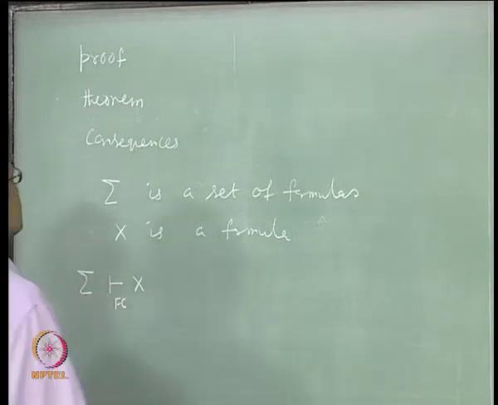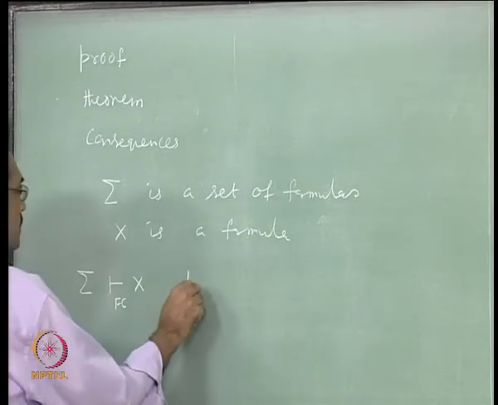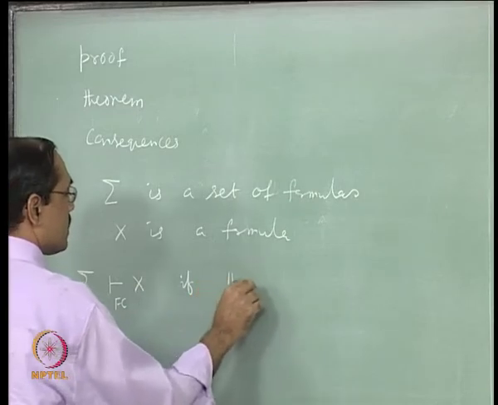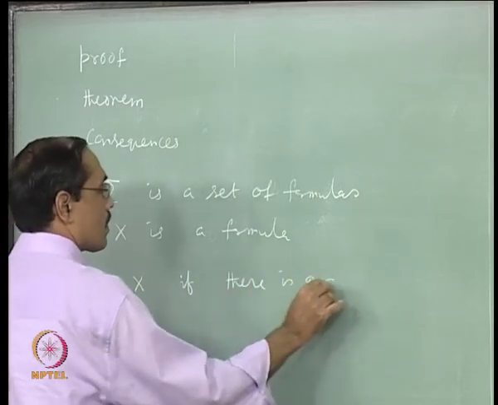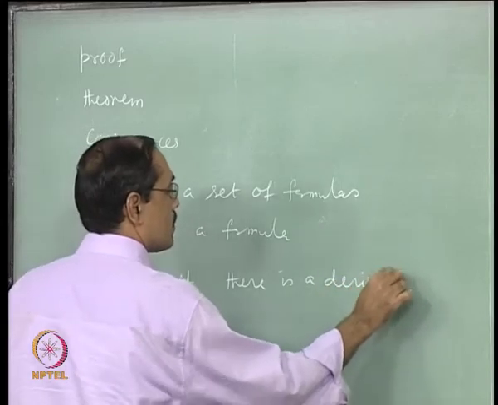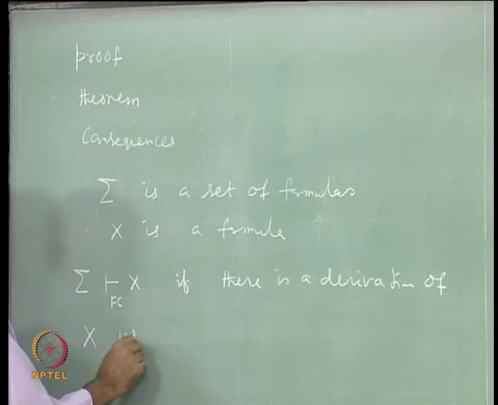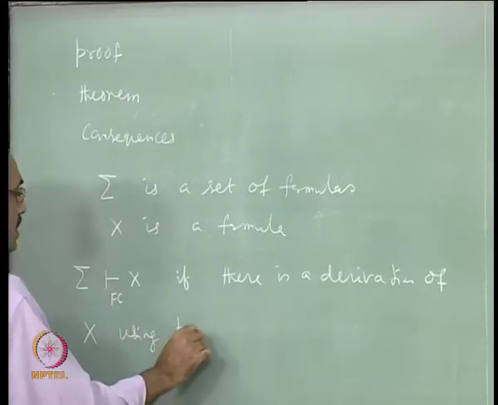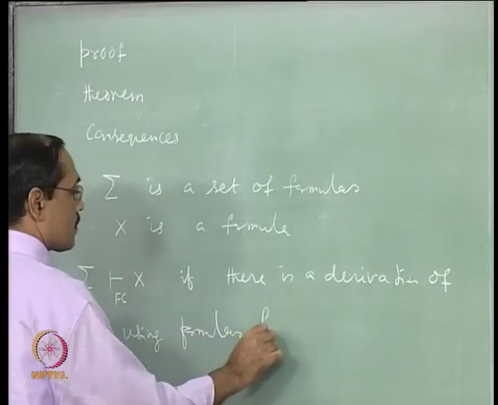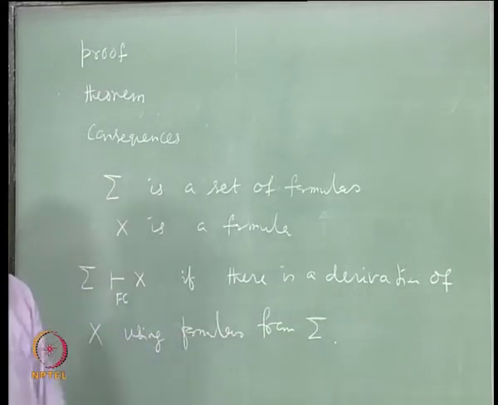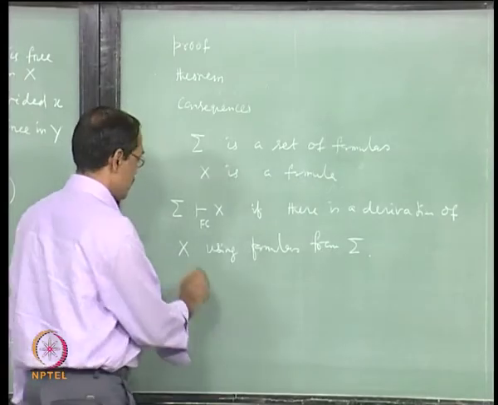So, sigma entails x if there is a derivation of x using formulas from sigma. The formulas in sigma are again called the premises.